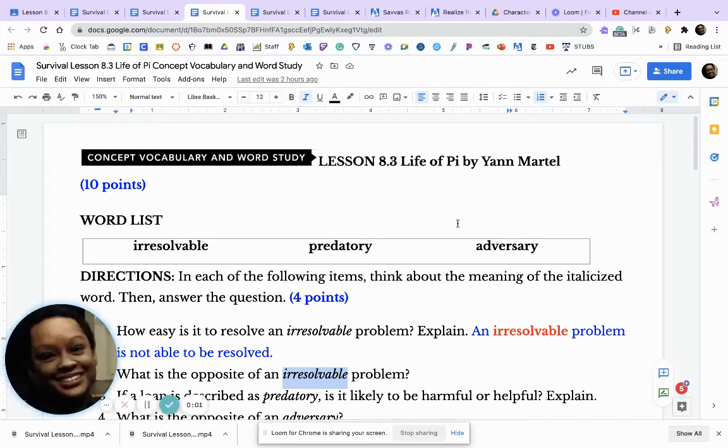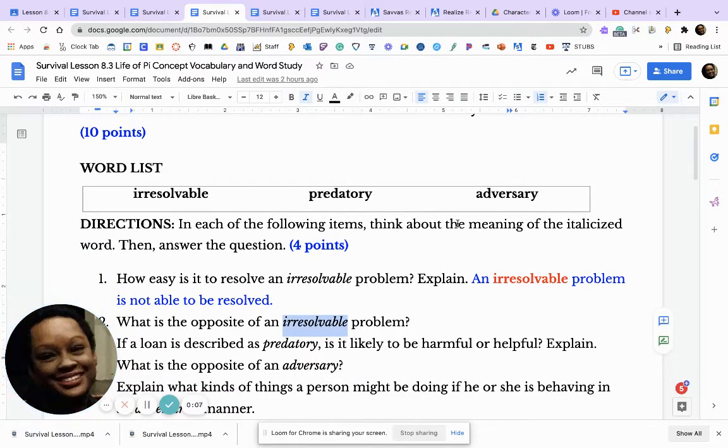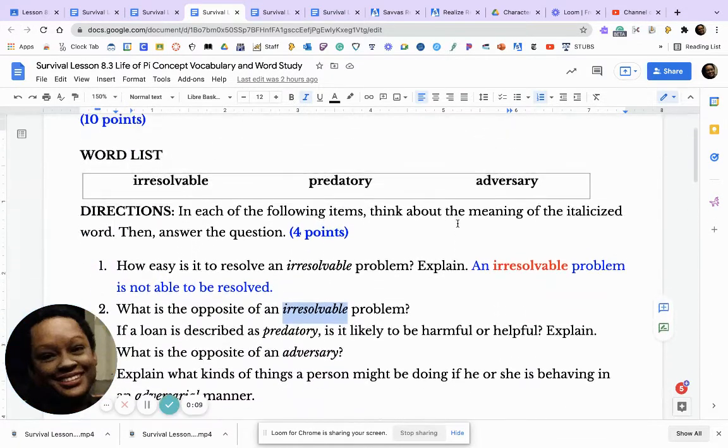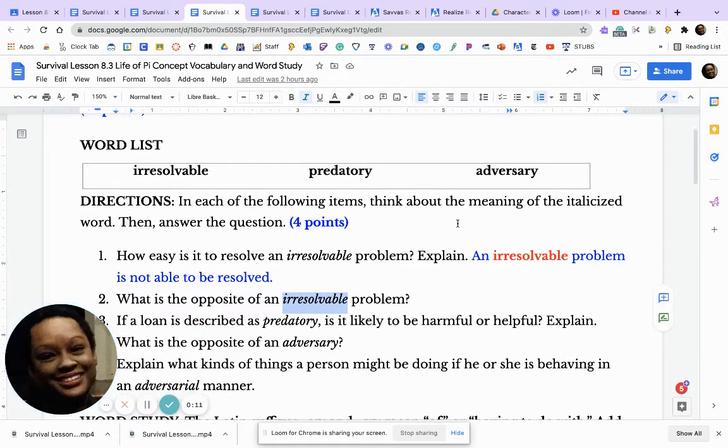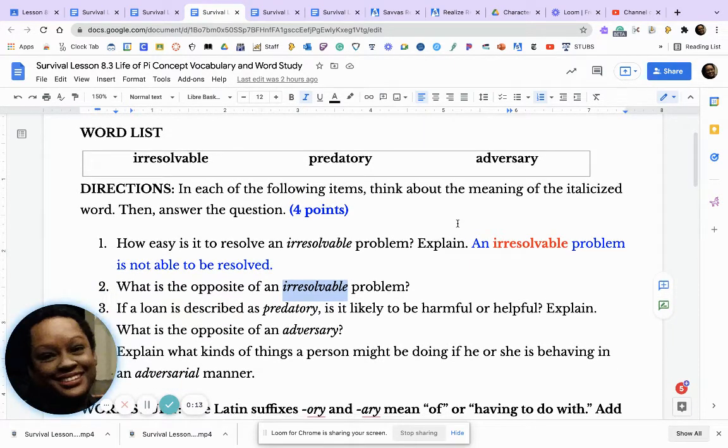Morning, students. We're going to look at concept vocabulary and word study from the Life of Pi and the poetry collection. So, the words from the Life of Pi are irresolvable, predatory, and adversary. In each of the following items, think about the meaning of the italicized word, then answer the question. Now, please remember, if you are unsure of the word,